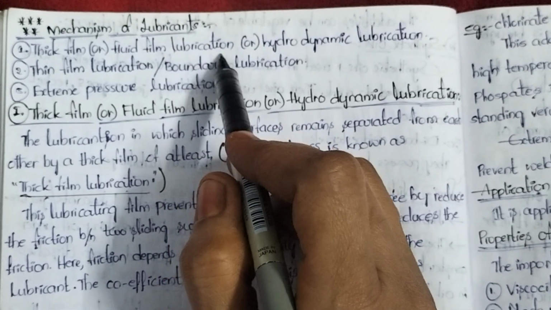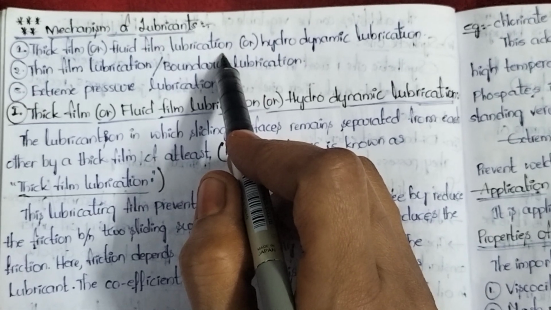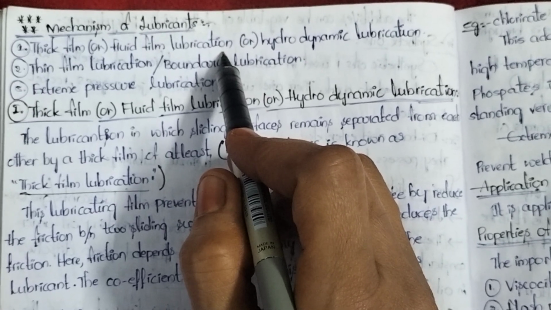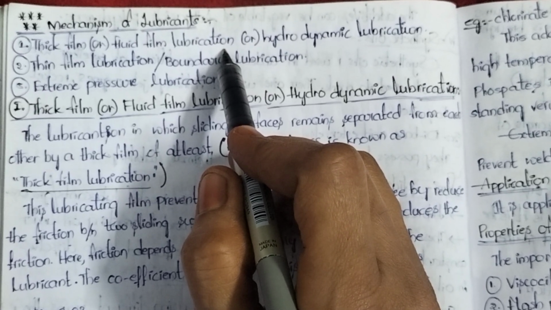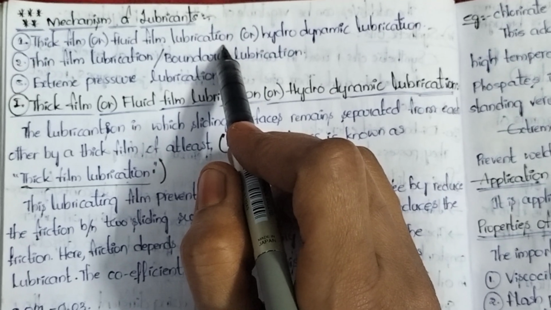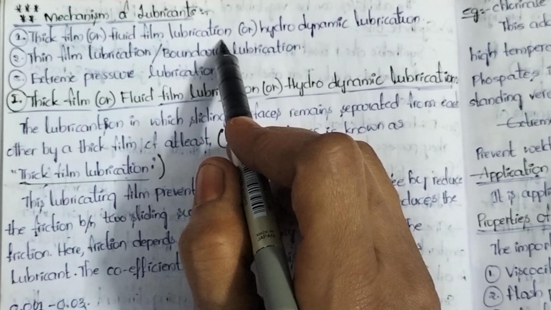What lubrication is, we also discussed in the last class. It is the process of applying lubricants between two metallic parts to reduce the friction. That is called lubrication.